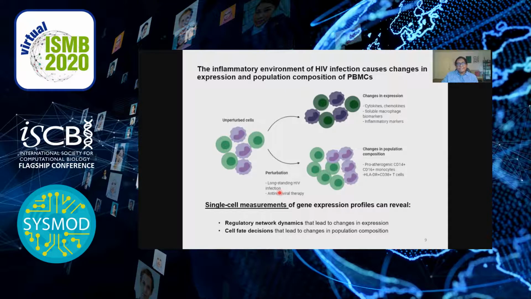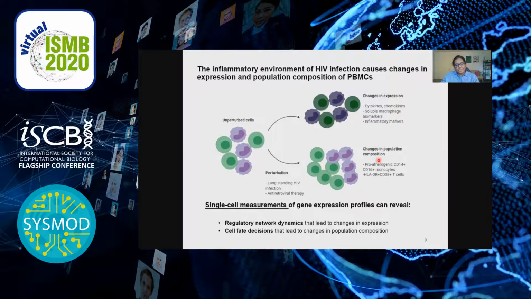So prolonged HIV infection and treatment with CART is known to lead to the generation of a pro-inflammatory environment characterized by changes in expression and changes in the population composition of PBMCs. For instance, the well-studied increase in the population of pro-atherogenic CD14 positive and CD16 positive monocytes.